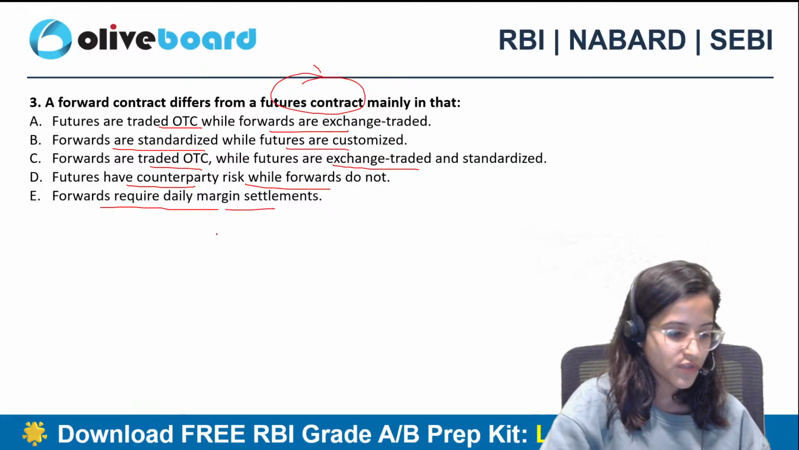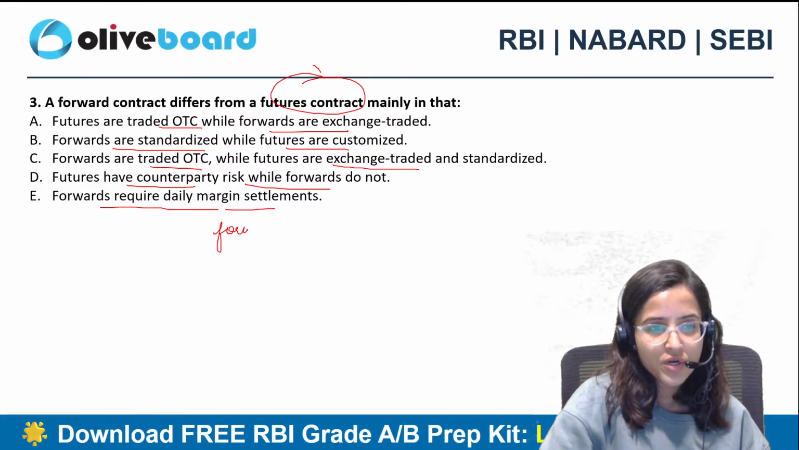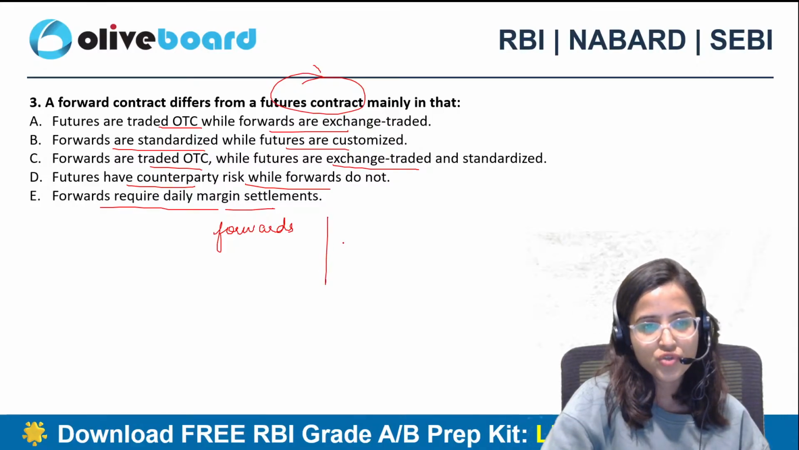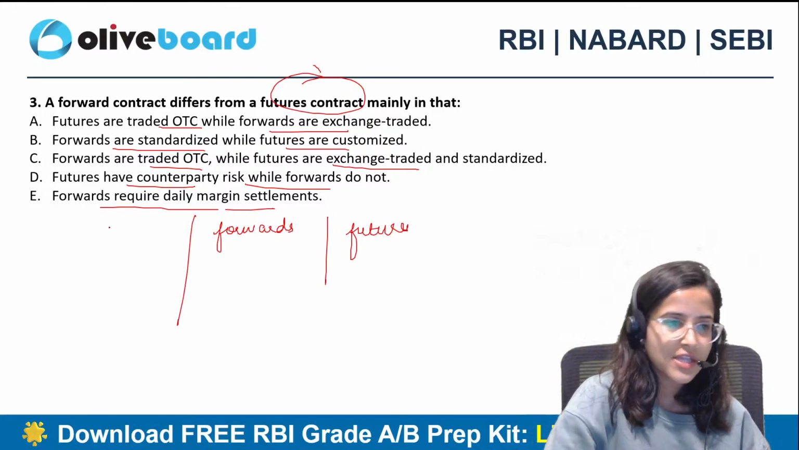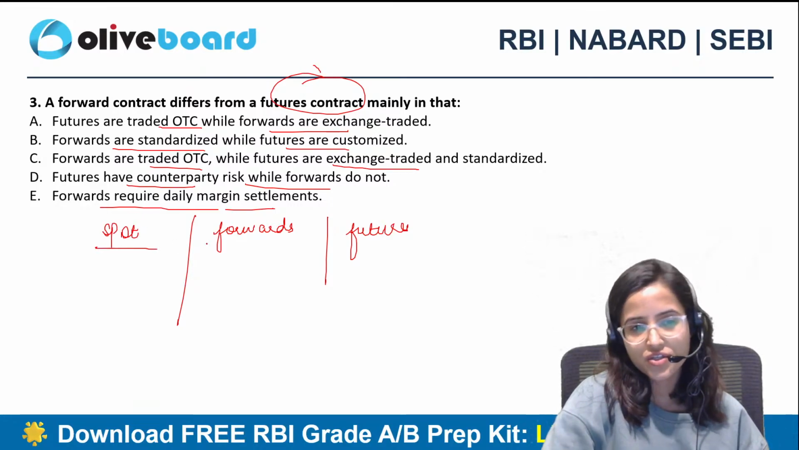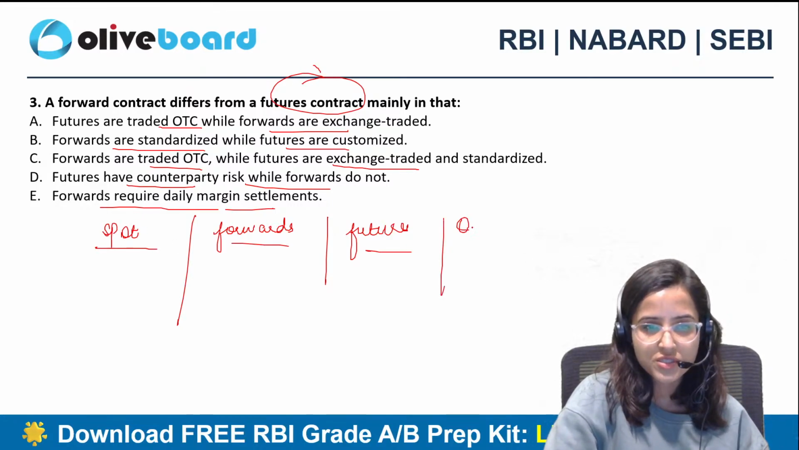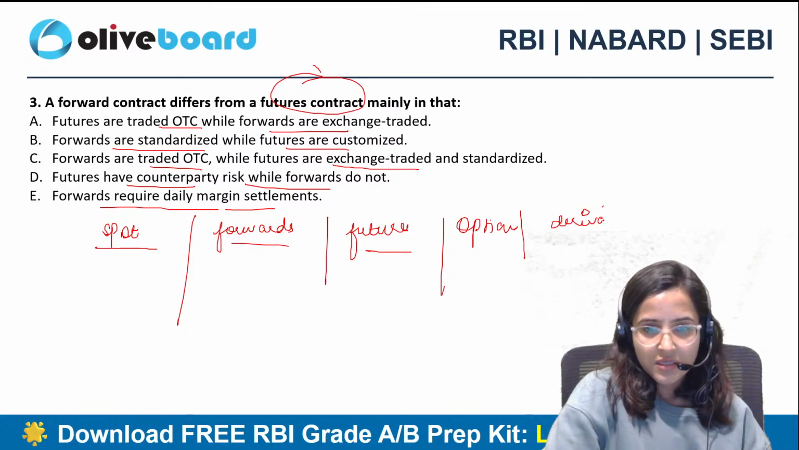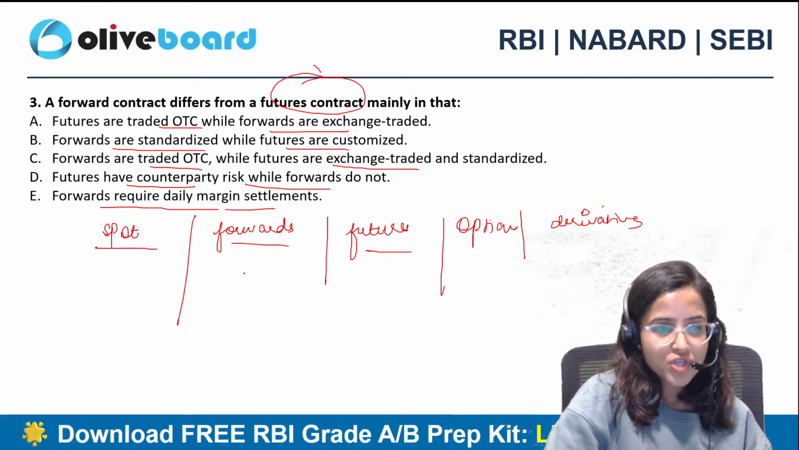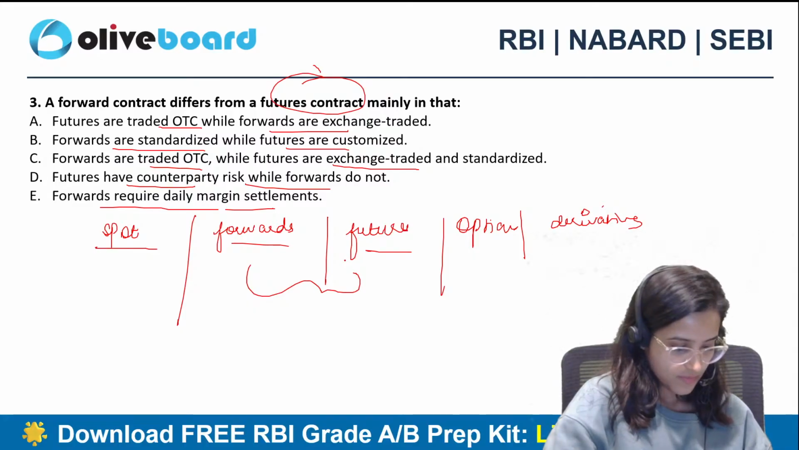Very easy question. What is the difference between forwards and futures? We discuss foreign exchange transactions like spot transactions, forward transactions, future transactions, options, derivatives and all. Right? So what is the major difference between forward and future? Anyone?